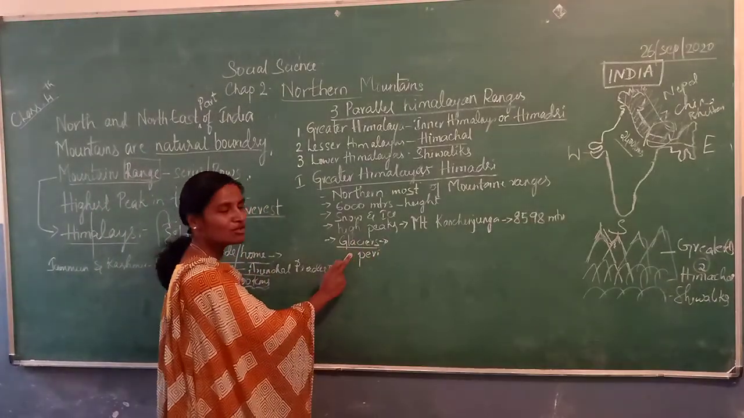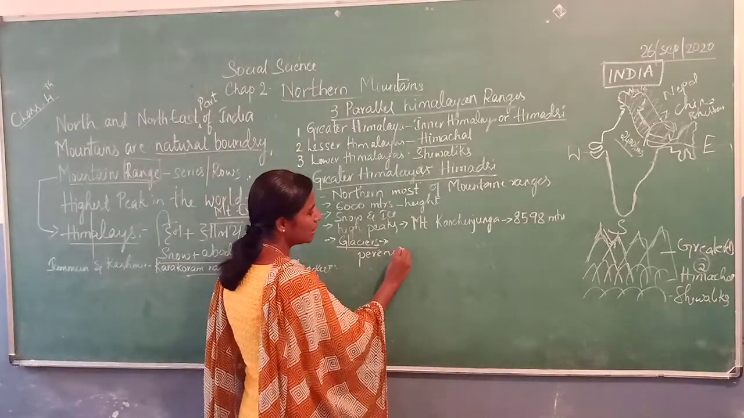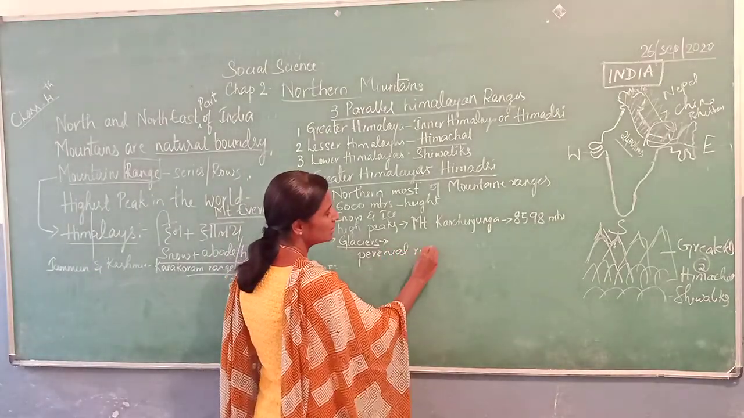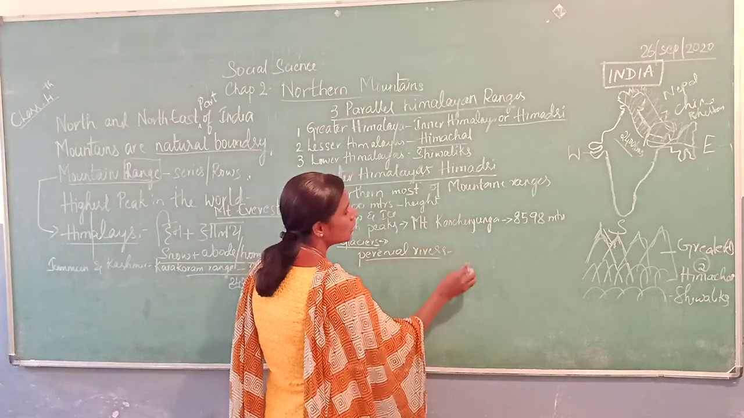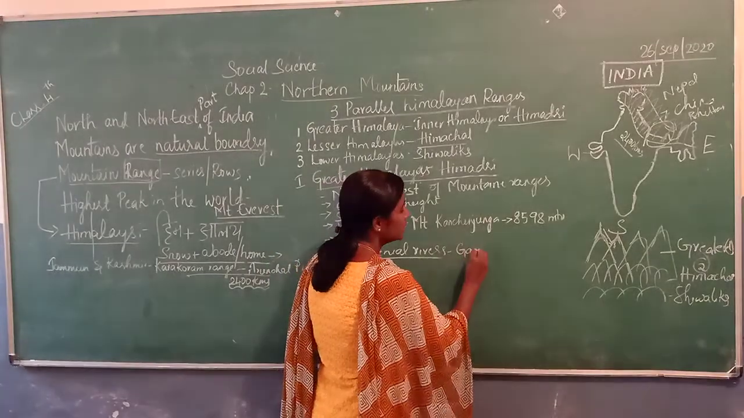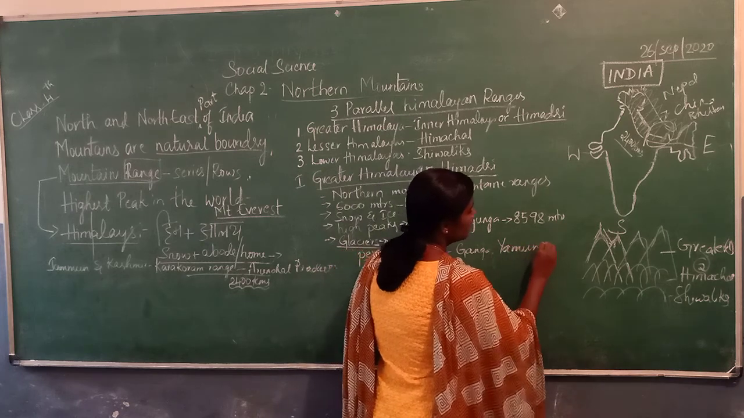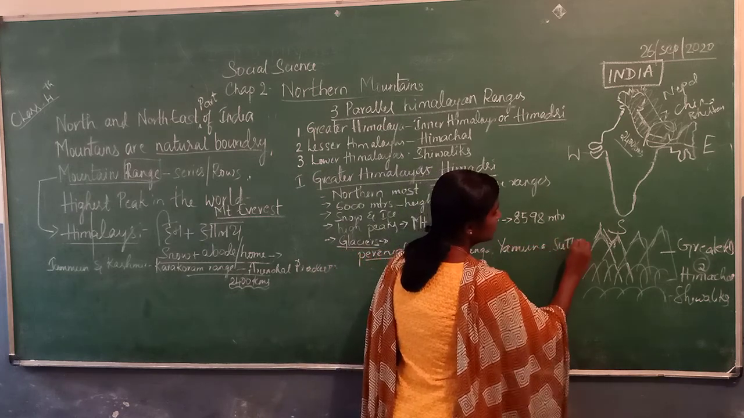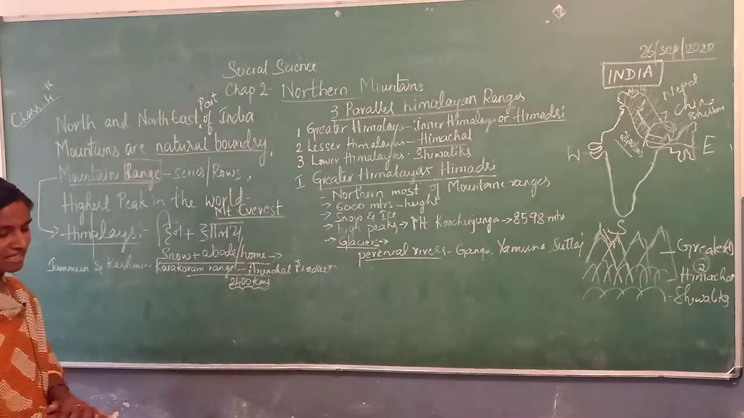Glaciers. Now you all know the meaning of glacier and perennial. Perennial rivers, that is just an example. If asked to name some perennial rivers, you have to say Ganga, Yamuna, Brahmaputra, Satluj, and many more. So these are formed by the glaciers also.